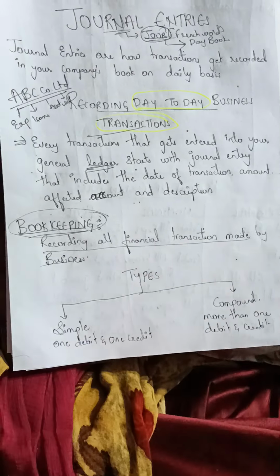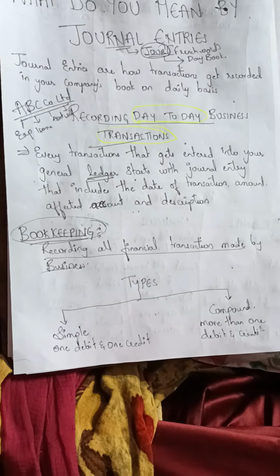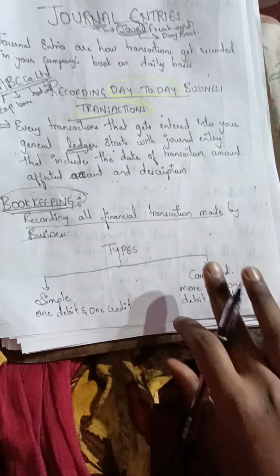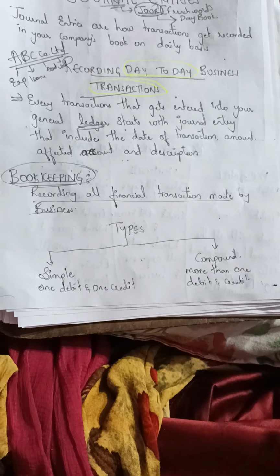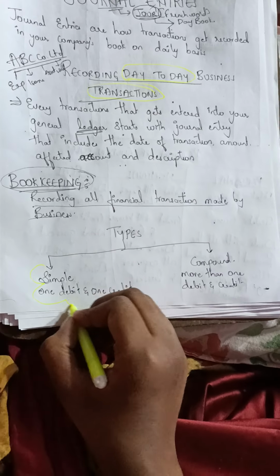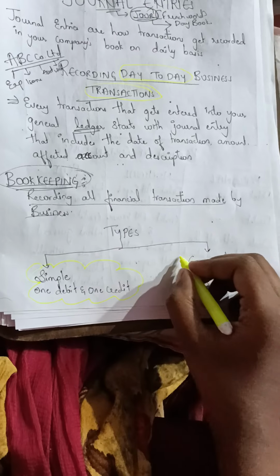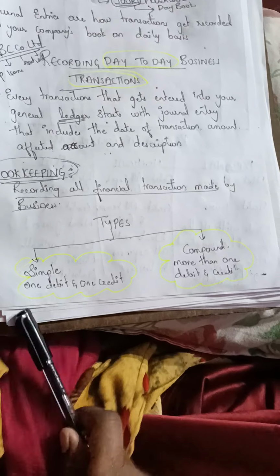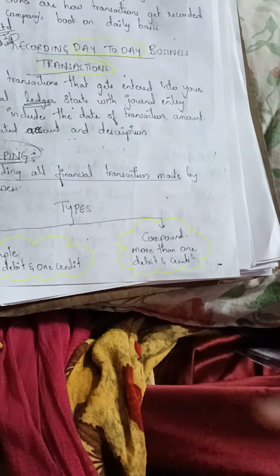Next, what is the date of transaction? What we will record in the journal is the date of transaction, the transaction, the amount, debit and credit. Okay, and what are the types of journal? There are two types: simple journal entries and compound journal entries. So these two are the types of journal entries. We will learn each of them in the further classes.